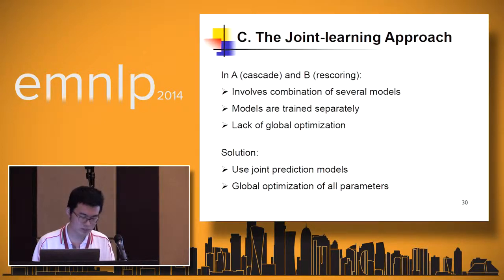For the cross-product LCRF, we compose the 3 disfluency labels with the 4 punctuation labels so that we have in total 12 labels. For the 2-layer factorial CRF, we use the first layer to predict the 3 disfluency labels and the second layer to predict the 4 punctuation labels.